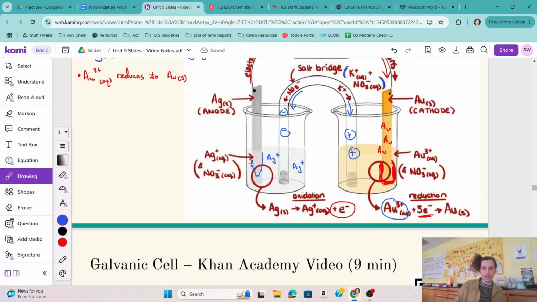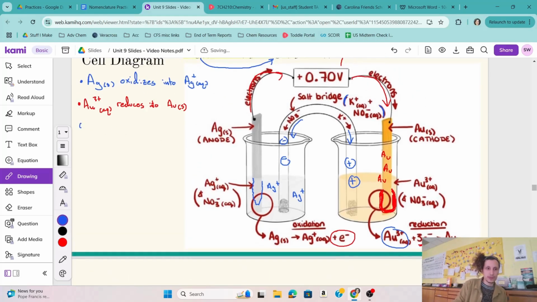And we'll see this side maybe start to shrivel up and look wimpier, right? So this mass is going to decrease. The silver solid mass is going to decrease. And the solid gold mass, that cathode, is going to increase.